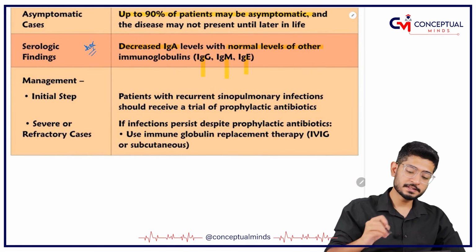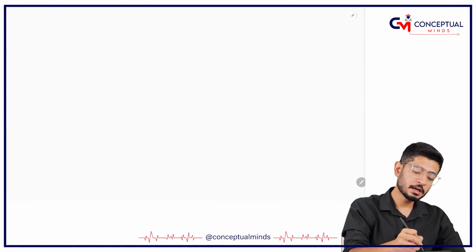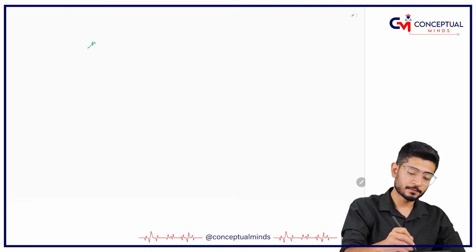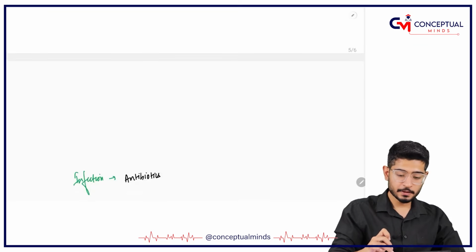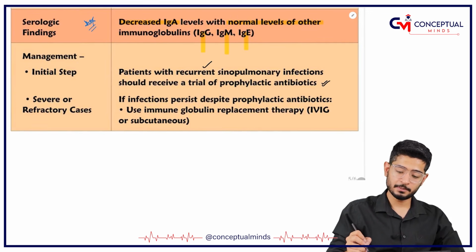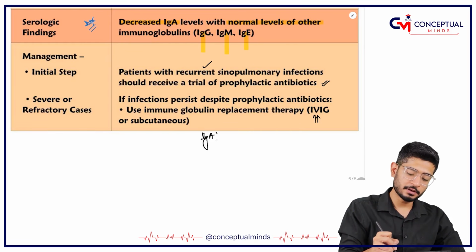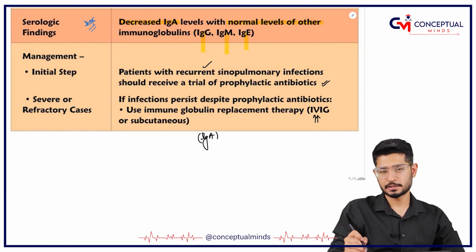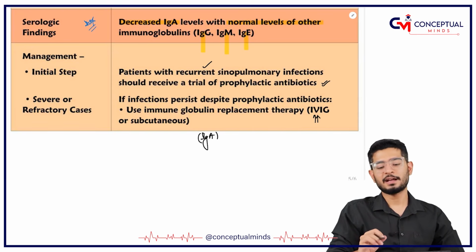Coming on to the management. So please understand that first of all, we have to manage the issue. The issue is the infection which is occurring again and again. So that's why we have to give antibiotics. Patients with recurrent infections have to be given antibiotics, and if still the problem persists, we have to give intravenous immunoglobulins from outside, and specifically immunoglobulin A is something which is supplied from outside. So in fact, for all the immune diseases, the treatment is IVIG and the prophylactic antibiotic which you have to give.